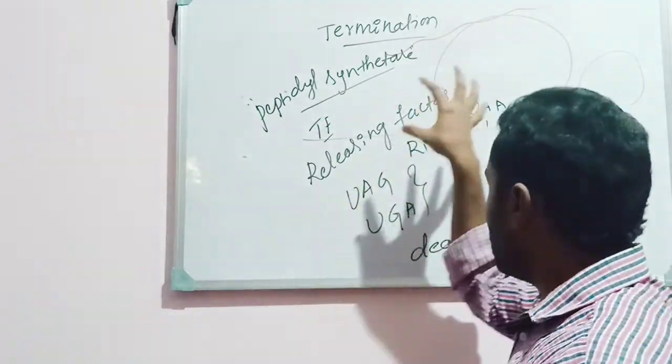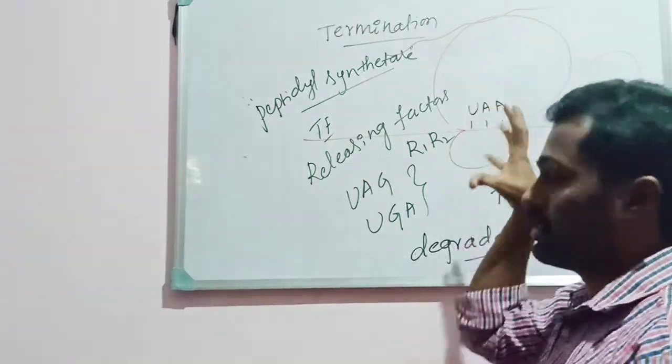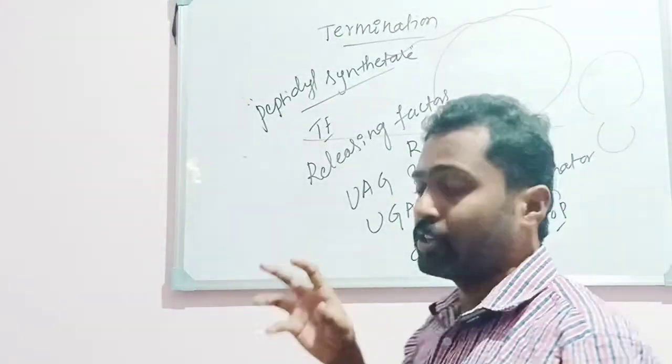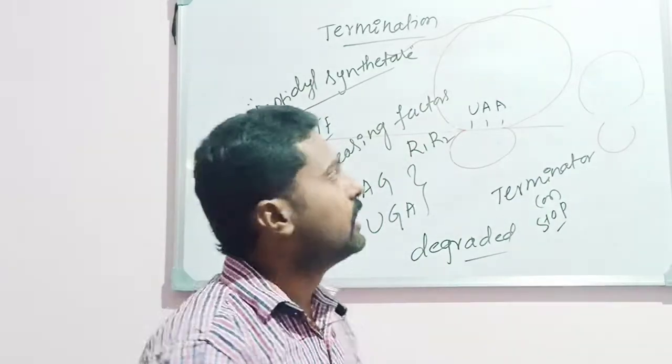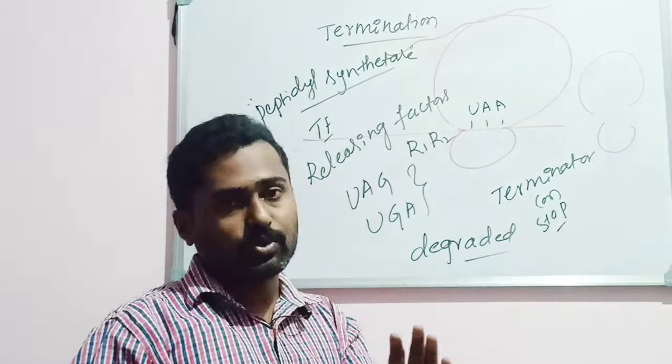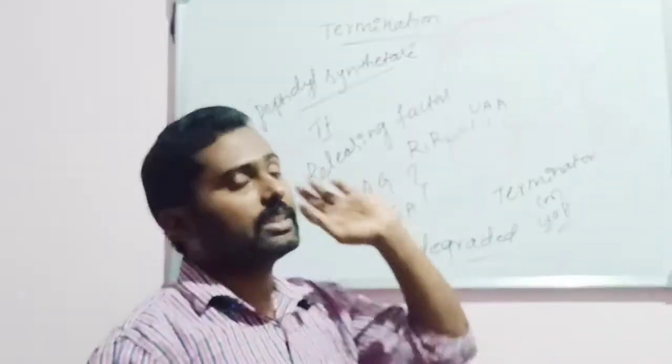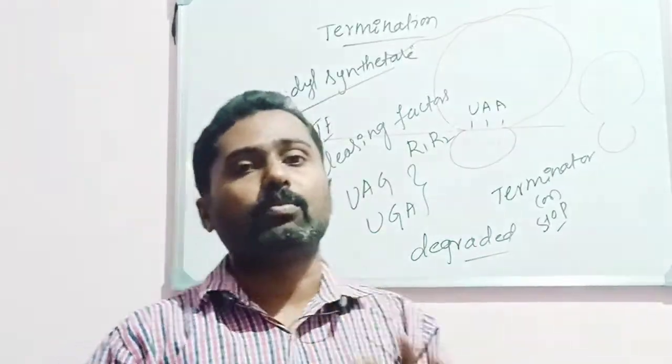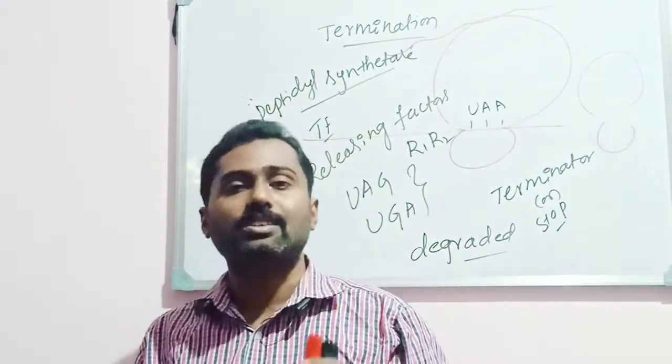But all the units, all the molecules which are involved in translation, in the translation unit, they are reusable. Okay, so once it reaches a terminator codon, either UAA or UAG or UGA, the process of translation will be terminated.